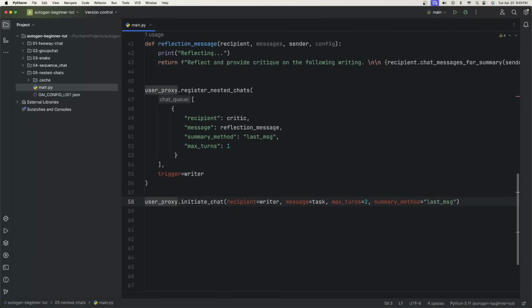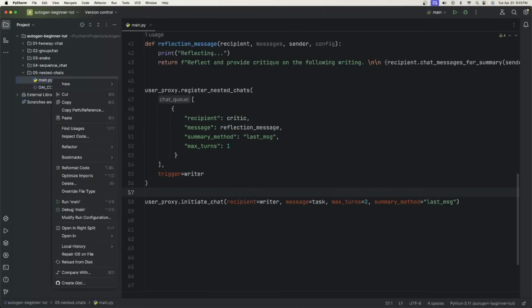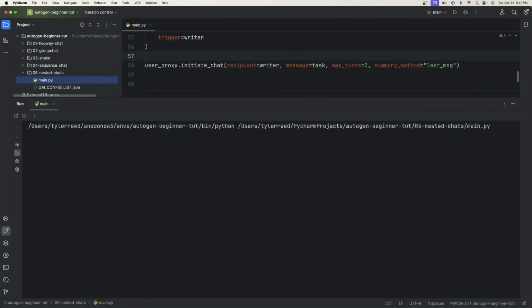And then we say user proxy.initiate chat. The recipient is the writer. The message is the task. And I'm just going to say max turns of 2 so that we can see that the user proxy will talk to the writer and then the critic. So let's go ahead and run the main.py file. Just right click main and choose run.